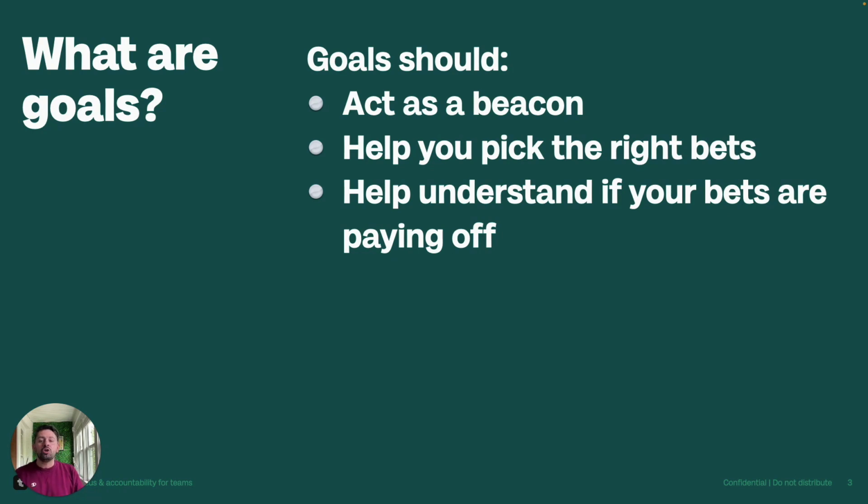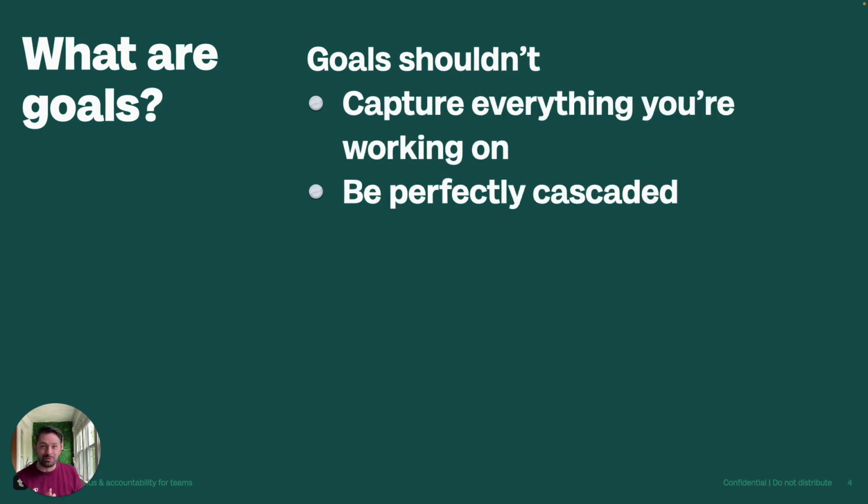Now, on the flip side of that, goals don't need to capture everything that we're working on. We don't want this to become just this big bloated repository for all of the work that our team is doing. When we're setting goals, not only are we saying that this is the big key information, this is the big key point that we're trying to push forward, but it's also going to help us prioritize our work against those goals. If it's not related to these big, giant goals that we are setting as an organization, it is less important than those big goals. That doesn't mean it's completely not important. We already have ways that we're going to measure that other work, but we're just saying that this is the number one priority. Everything else is going to be then sorted underneath those goals.